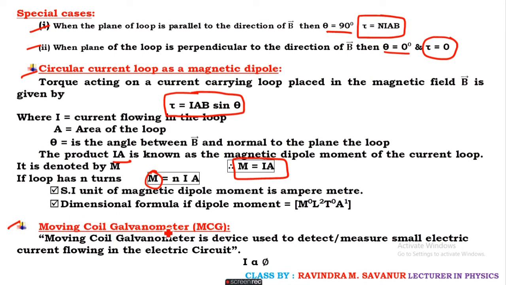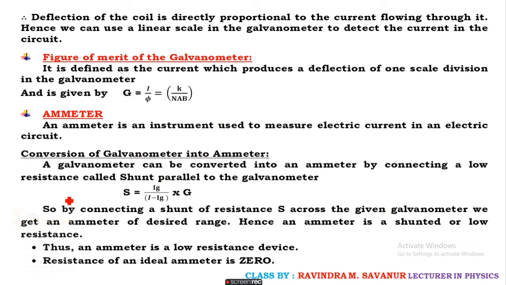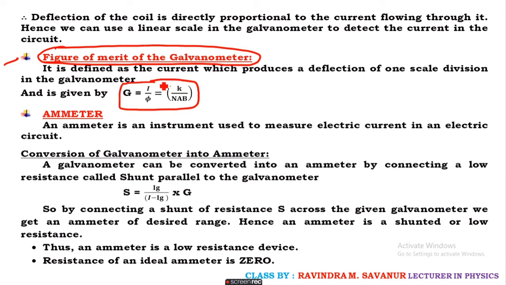After this one, you are coming with MCG, that is the moving coil galvanometer. A moving coil galvanometer is a device which is used to detect or measure small electric current flowing in the electric circuit. And in that coil, the deflection produced is directly proportional to the current. And you come across the definition of figure of merit of the galvanometer. It is defined as the current which produces a deflection of one scale division in the galvanometer, and the expression is given by G equals I upon theta, the deflection.